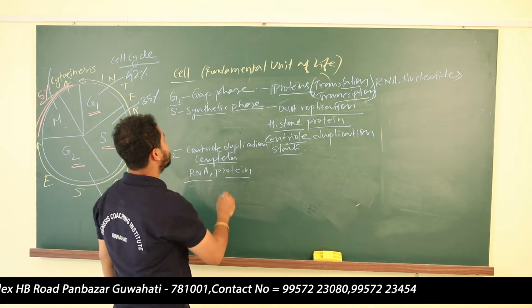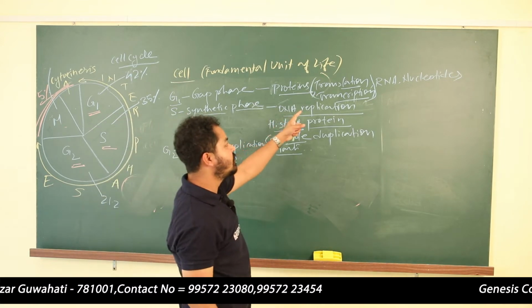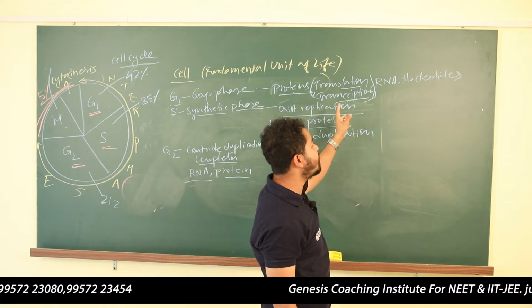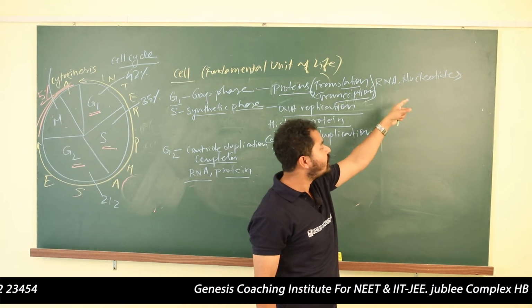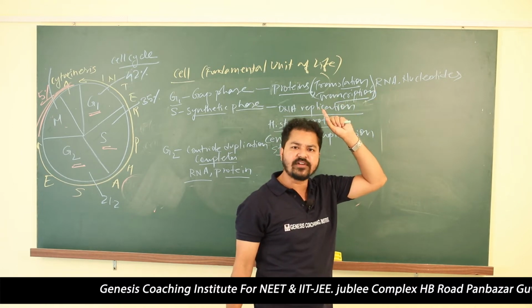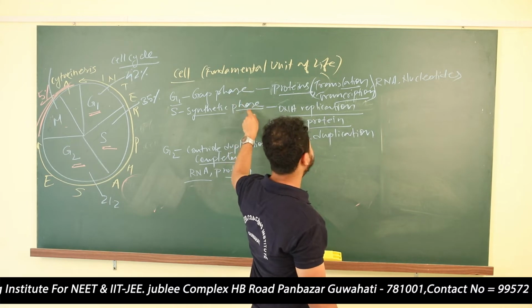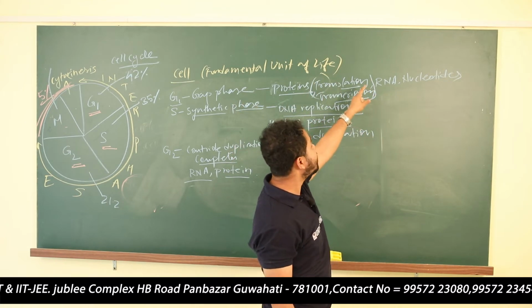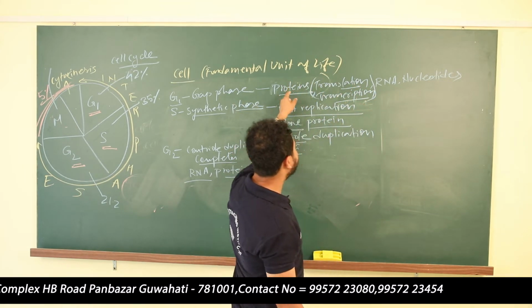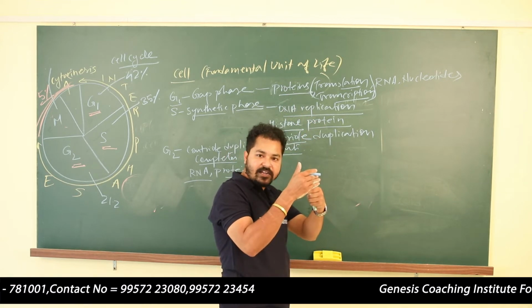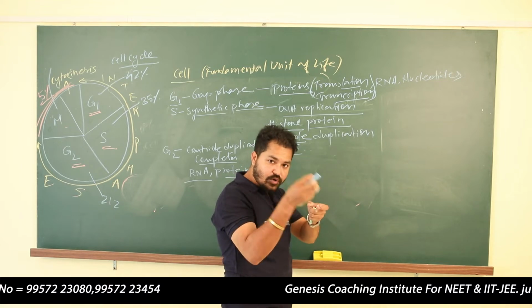Very important. In S phase, what is produced? DNA replication will take place. For DNA replication, what do we need? Nucleotides. So nucleotides have to be produced in the earlier phase. So nucleotides are produced in the G1 phase, and in the S phase, with the help of these nucleotides, RNA and proteins, DNA replication takes place. Are you getting my point? Now, from one DNA, another DNA is produced. Now it needs packaging. We know DNA packaging.